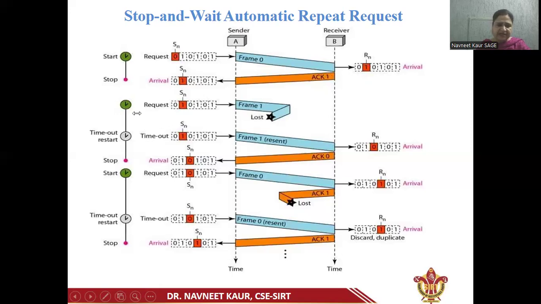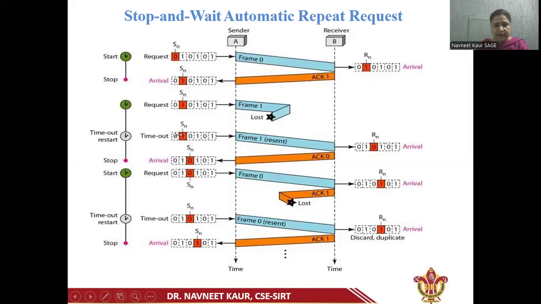Now here we can see the second example, where the sender is transmitting frame 1. Due to the noisy channel, frame 1 is lost. The sender has the timer, and the timeout is triggered after the timer period is completed.